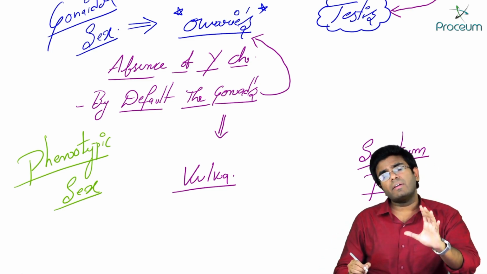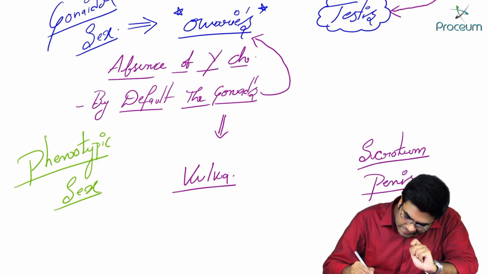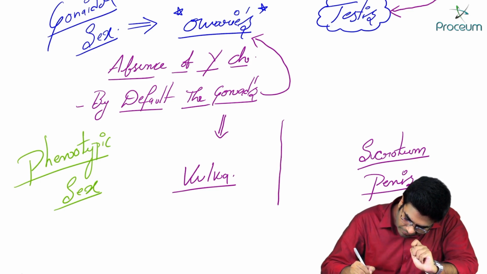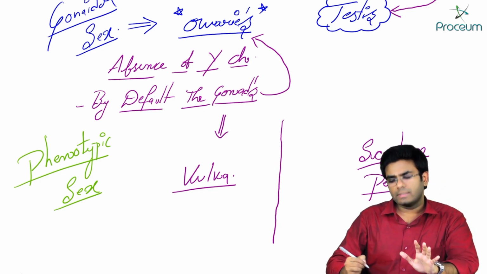Guys, a very important MCQ to keep in mind here: why is there this phenotypic sexual differentiation, for example vulva in a female and scrotum and penis in a male?